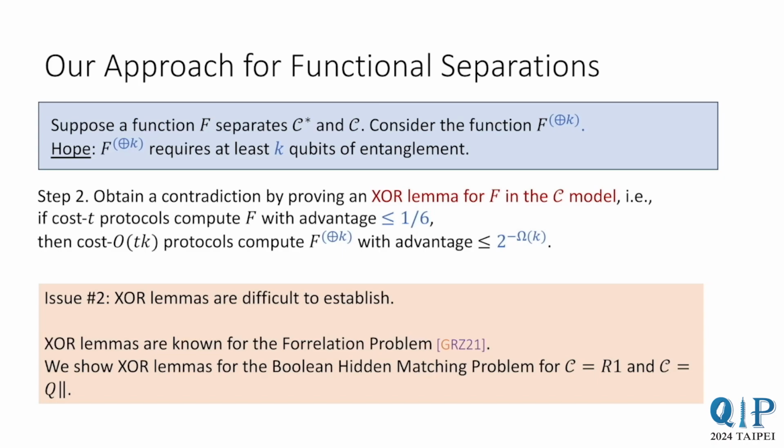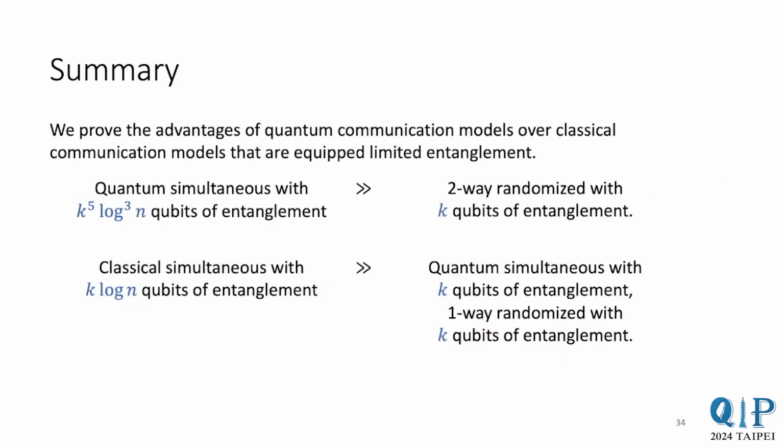Let me summarize now. In this work, we prove quantum communication speedups over classical models that are equipped with limited entanglement. We establish in a number of settings that having even slightly more entanglement can provide exponential savings for classical communication protocols. This brings me to the end of my talk.